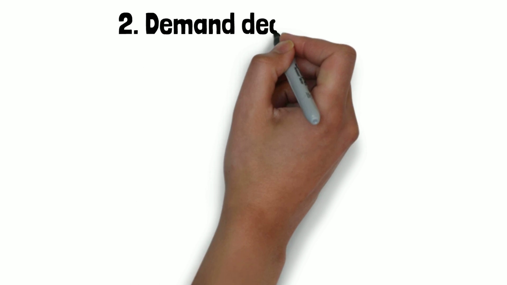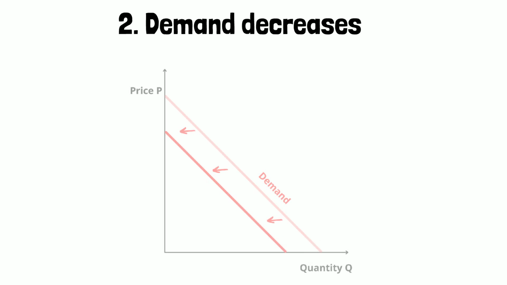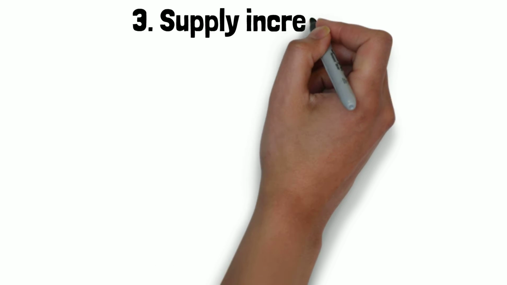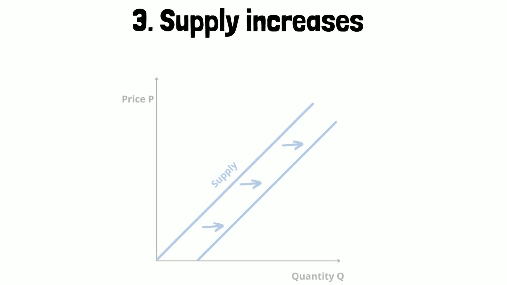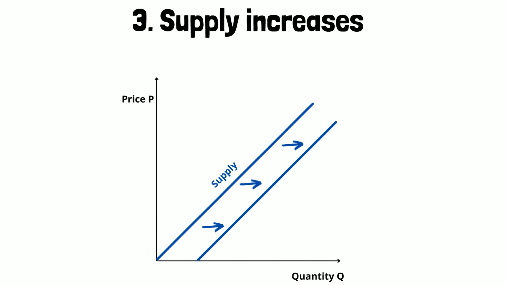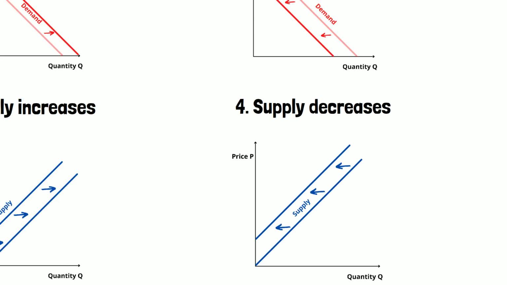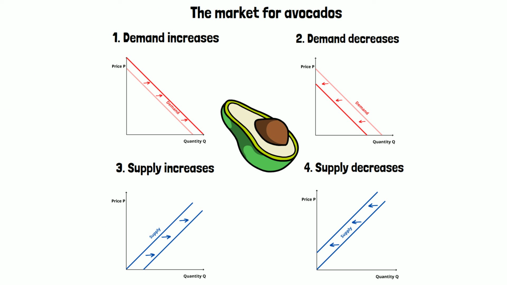When a study shows that avocados cause illness, the demand curve shifts to the left or inwards. This decreases the price and quantity demanded of avocados. When a machine is invented that can harvest the avocados much cheaper and much more effectively, this will increase the number of avocado supplies and shift the supply curve to the right or outwards. This decreases the price and increases the quantity demanded of avocados. When fertilizer becomes more expensive, supply decreases, shifting the supply curve to the left or inwards. This would increase the price, but decrease the quantity demanded of avocados.